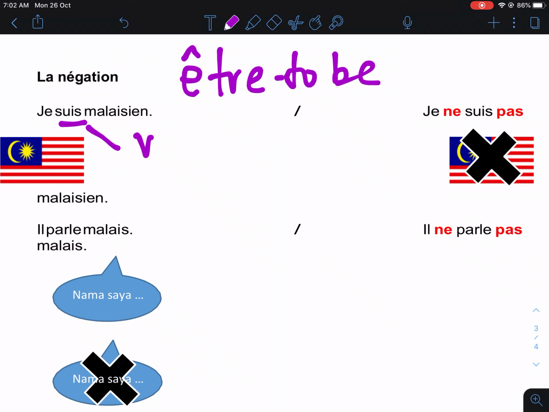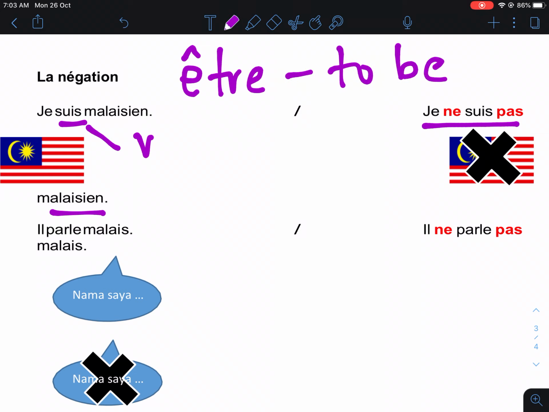So now, you put ne pas around suis. So it becomes je ne suis pas Malaisien. From je suis Malaisien, it becomes je ne suis pas Malaisien. From I am Malaysian, it becomes I am not Malaysian.